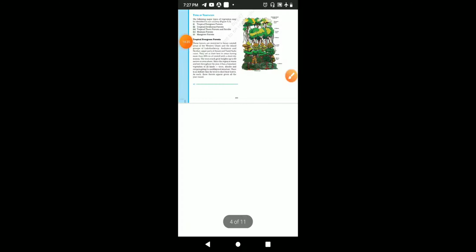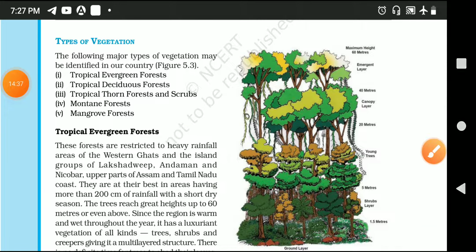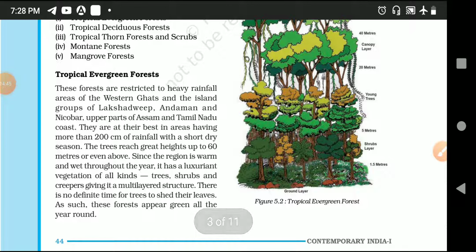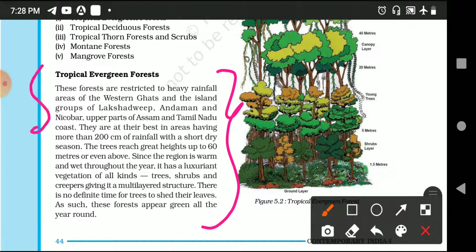Here is the answers. Just a second. Okay, so coming to the tropical evergreen forest, I am taking the notes. I'm just referring the things which are very important, and you please read your book carefully. So first of all, the tropical evergreen forest is also said as tropical rainforest. Annual rainfall is more than 200 centimeter.